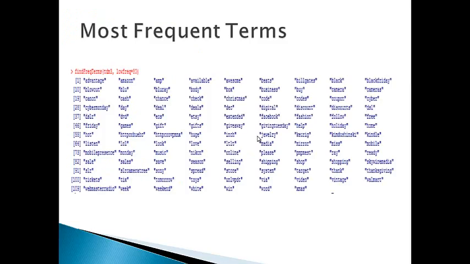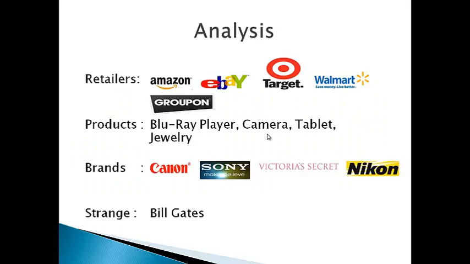My name is Aditya. We have seen the demonstration of the tool R so far. Now, I would like to discuss the findings of our analysis. The terms given on this slide are the most frequent terms that occurred during our analysis, and we have segmented these terms into 3 main categories: retailers, products, and brands. Retailers like Amazon, eBay, Target, Walmart, and Groupon have been quite popular. Canon, Sony, Victoria's Secret, and Nikon have been the most popular brands. And we have encountered a strange situation wherein Bill Gates' name was associated with the terms Cyber Monday and Black Friday. The reason behind this strange trend will be discussed in the next few slides.